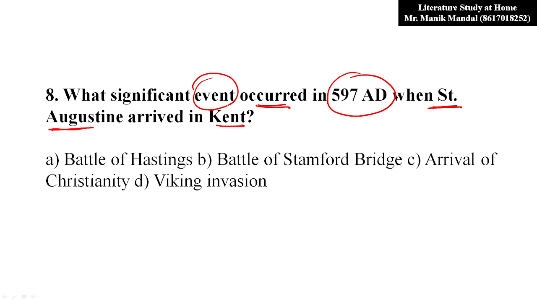So it was in 597. Obviously the answer is the arrival of Christianity. This was the significant event that happened in 597 AD with the arrival of Saint Augustine and his companions. With this, Christianity began in England.